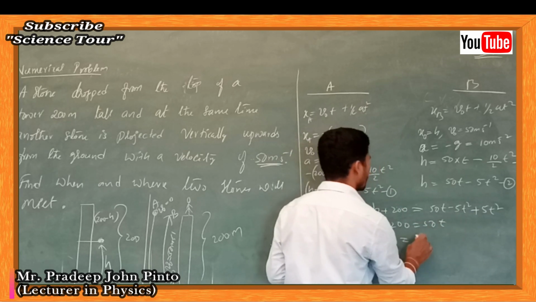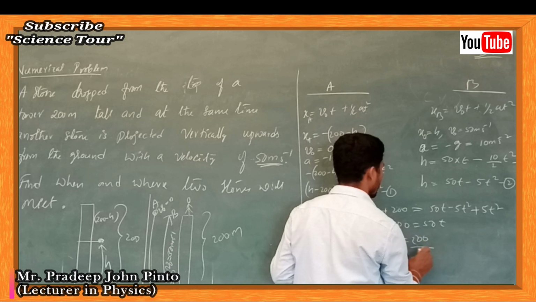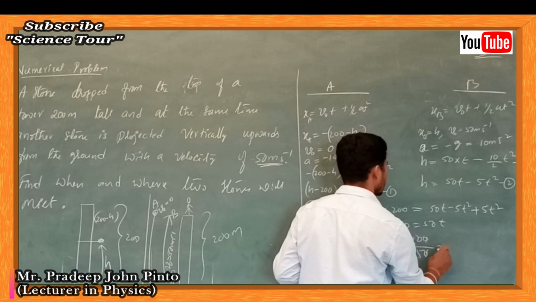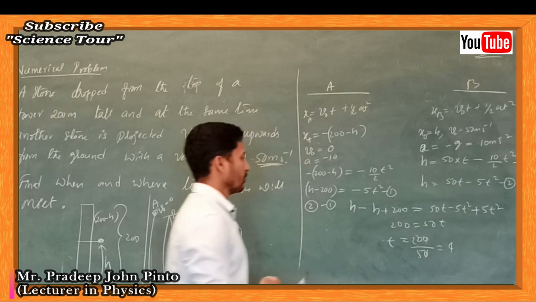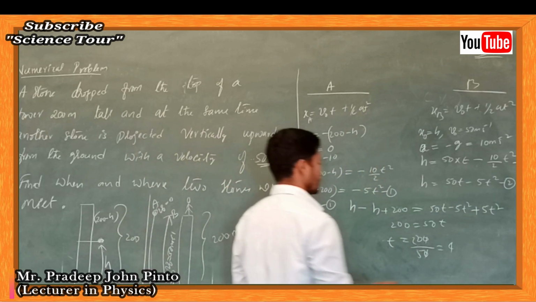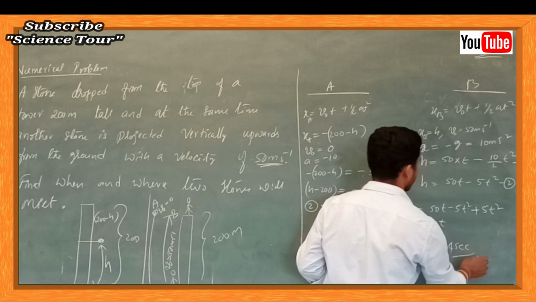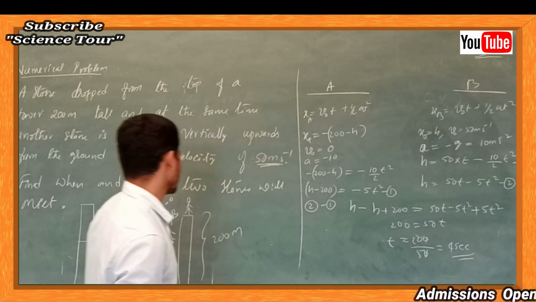So t is equal to 200 divided by 50, which is 4 seconds. At 4 seconds they are going to meet after the throwing.